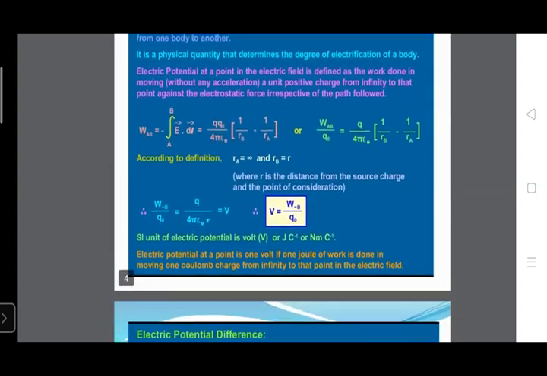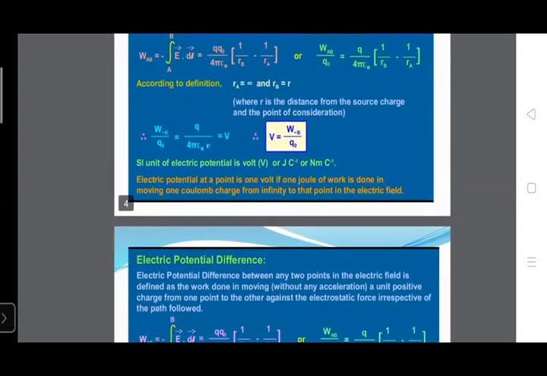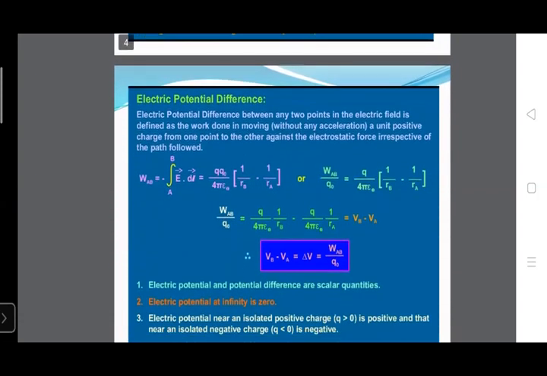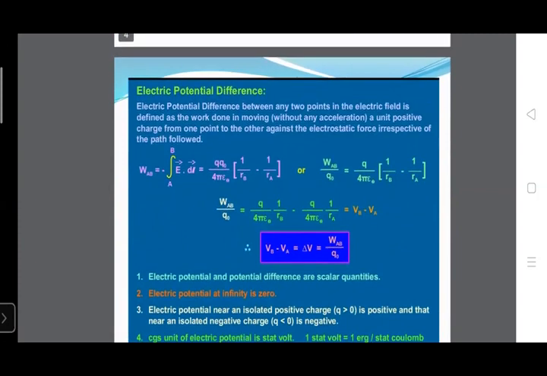So after electric potential, next is electric potential difference. What is electric potential difference? We have discussed electric potential. The electric potential difference is the difference between 2 points in the electric field.